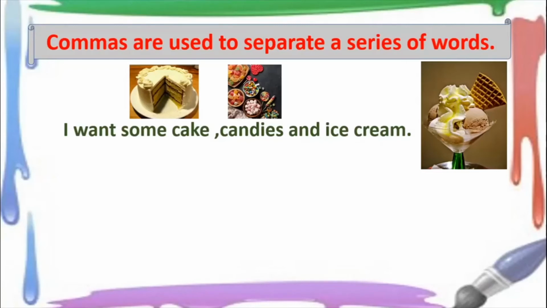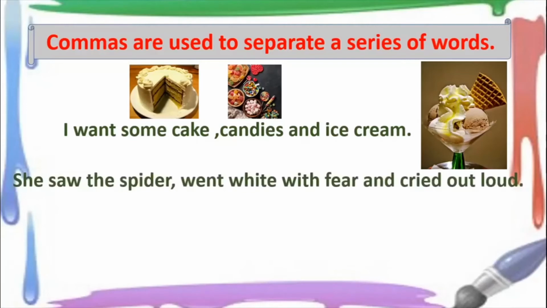So I have tried to make my language better by including all the words in this series in one sentence, and I have used a comma there in the middle. I want some cake and then comma, candies. If I had written chocolates also, I would have put one more comma after candies. Okay, but then here I have only 3 words: cakes, candies and ice cream. Alright.